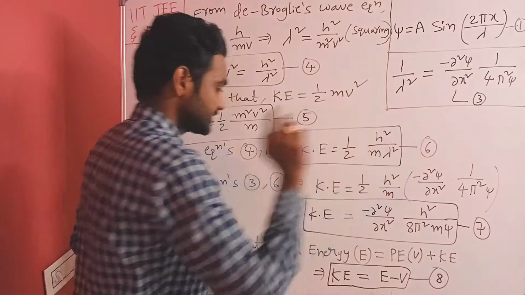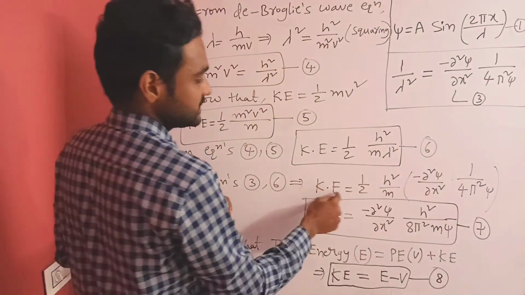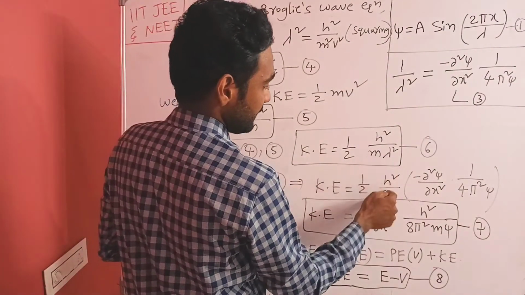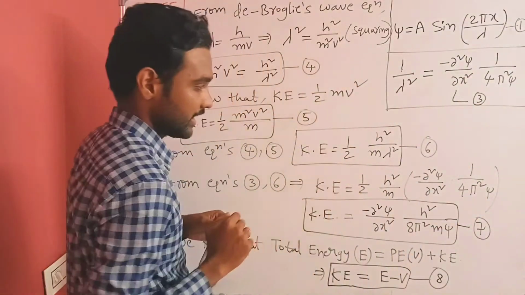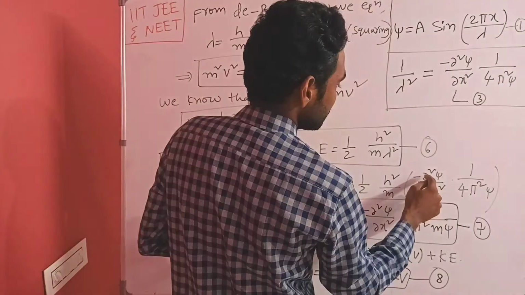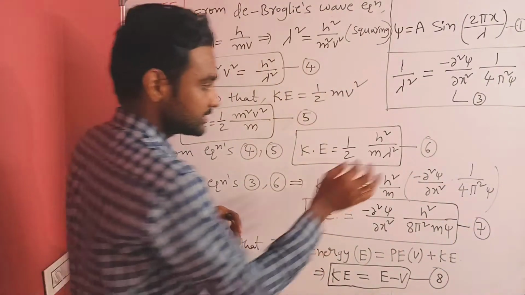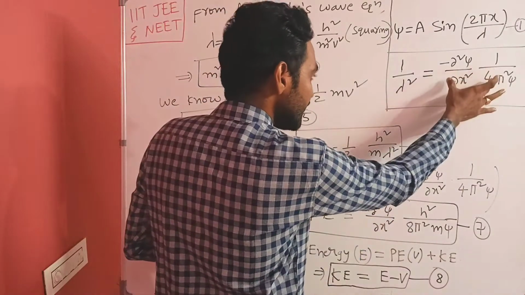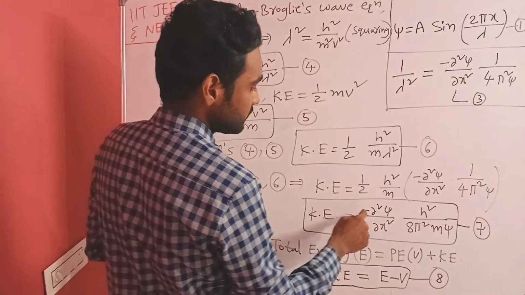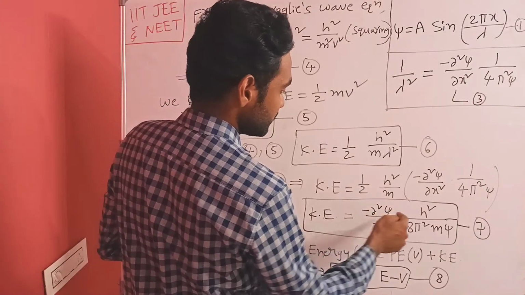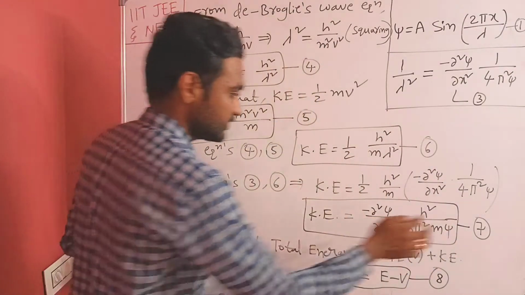Next, this is equation number 6. Now from equation numbers 3 and 6 we can write kinetic energy is equal to half h square m, here 1 by lambda value already we know, that value I have to substitute here. Have you understood? Now here minus dou square psi by dou x square into 1 by 4 pi square psi. Nothing, just 1 by lambda square value, this value I substituted here. Okay. Now see, kinetic energy is equal to minus dou square psi by dou x square into h square by 8 pi square m psi. Now it is equation number 7.